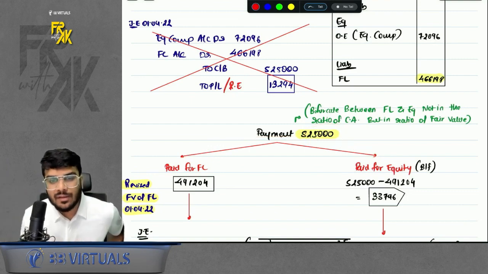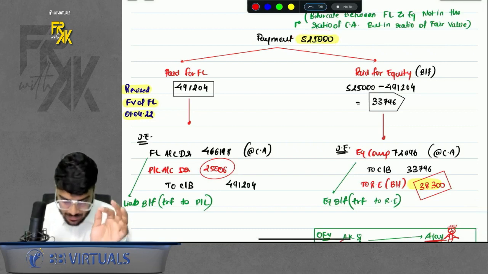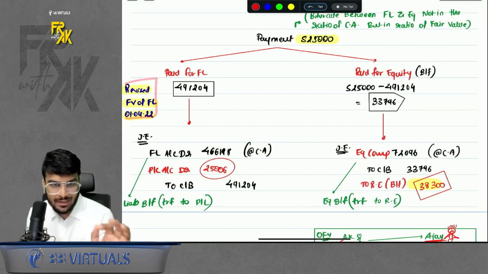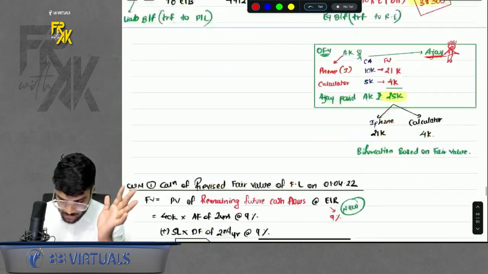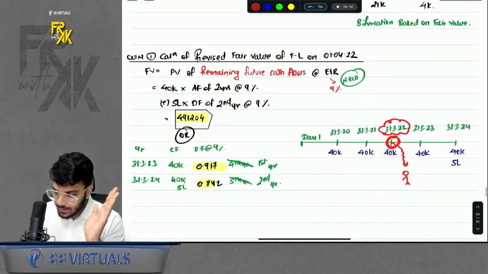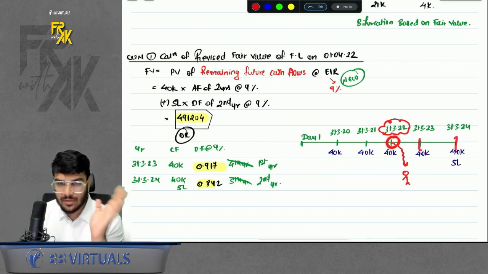But the question is, we don't have the fair value. You will have to compute it. So out of 25,000, just imagine how much did you pay for FL? You will have to calculate the revised fair value of FL. Calculation is given here. It is simple. The day you are standing is 1,422. Just see what are the remaining cash flows. The formula is very simple.